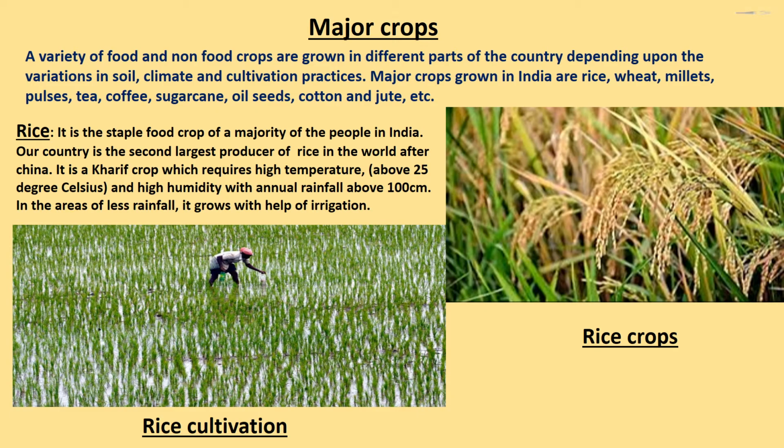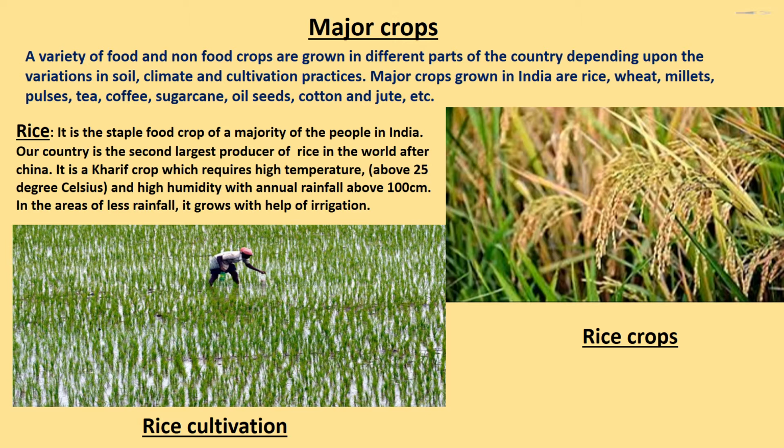Major crops. A variety of food and non-food crops are grown in different parts of the country depending upon the variations in soil, climate and cultivation practices. Major crops grown in India are rice, wheat, millets, pulses, tea, coffee, sugarcane, oilseeds, cotton and jute, etc. Rice. It is the staple food crop of a majority of the people in India. Our country is the second largest producer of rice in the world after China.